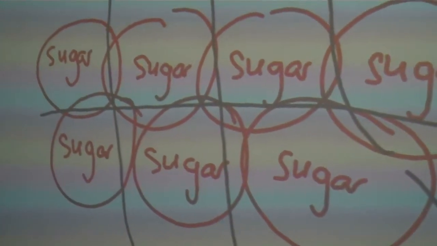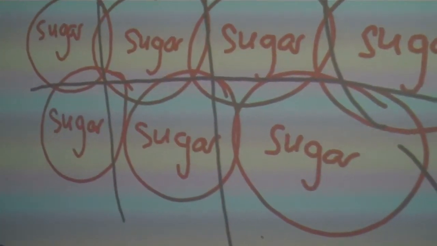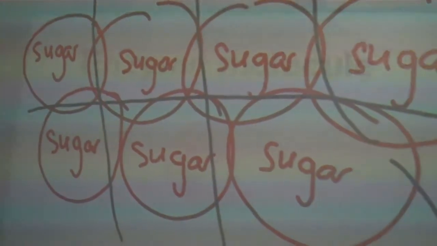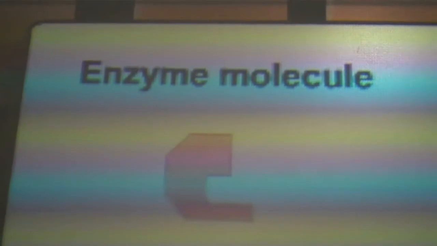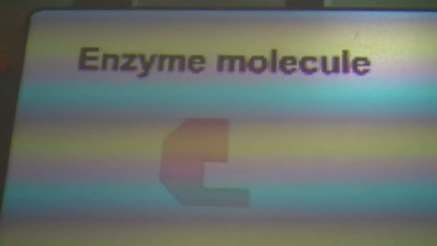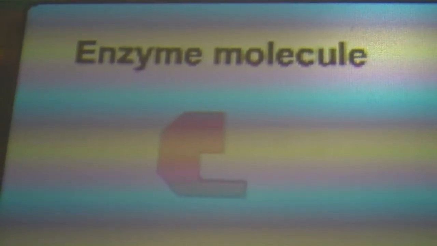So carbohydrates are a bunch of sugar molecules joined together. If we break those bonds, the sugar can then be used by the body. So the chemical in the saliva that breaks down the starch is called an enzyme, and you'll hear about enzymes all the way through the digestive system.